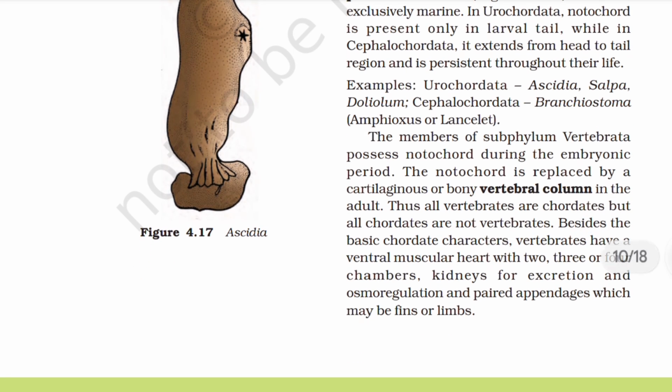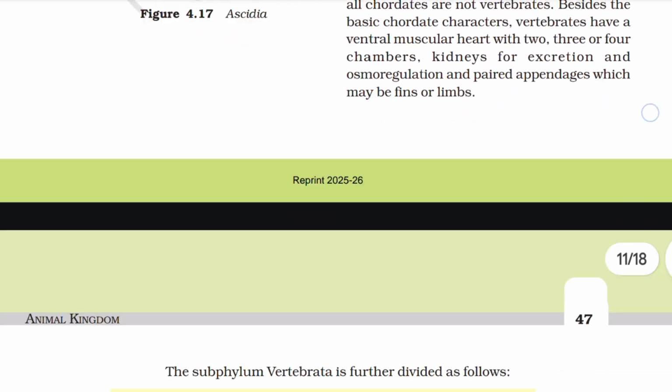The members of subphylum Vertebrata possess notochord during the embryonic period. The notochord is replaced by a cartilaginous or bony vertebral column in the adult. Thus, all vertebrates are chordates, but all chordates are not vertebrates. Besides the basic chordate character, vertebrates have a ventral muscular heart with two, three, or four chambers, kidneys for excretion and osmoregulation, and paired appendages which may be fins or limbs.